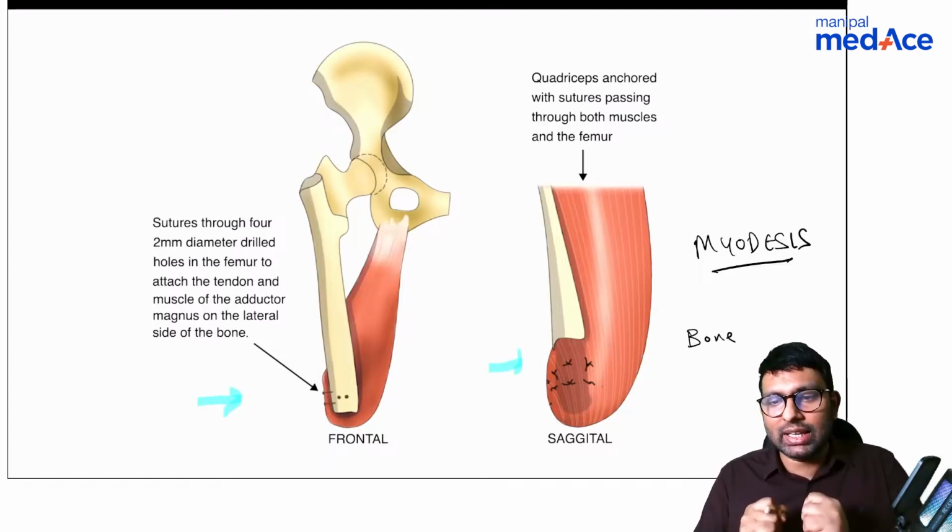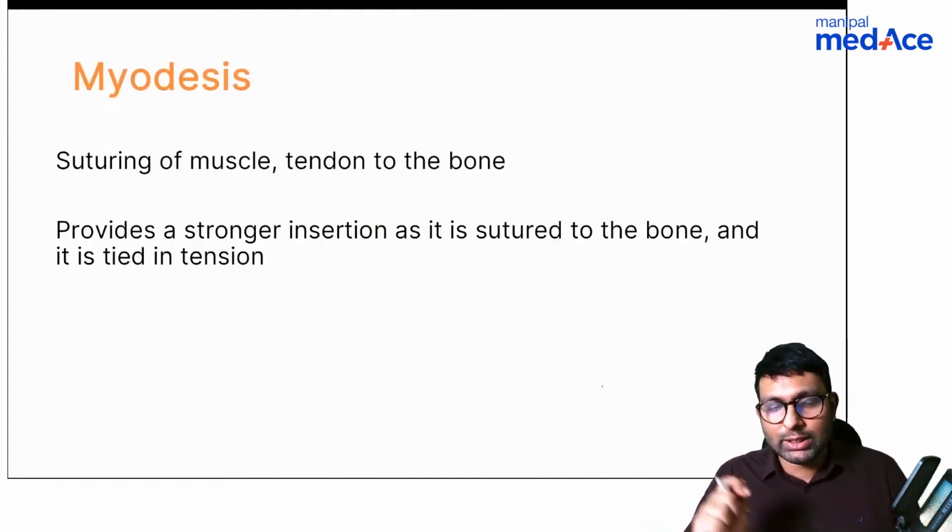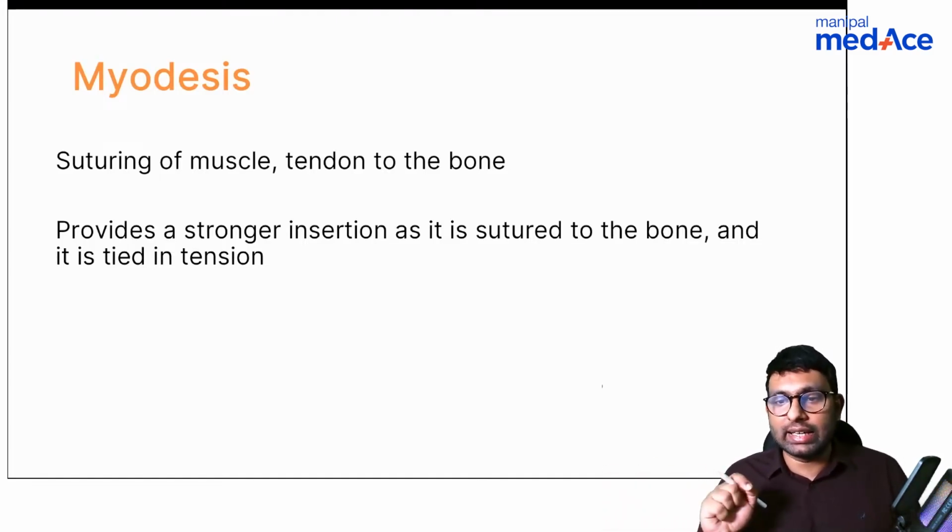There will be good stabilization of the muscle when you attach it to the bone, because you're doing a transosseous fixation. There'll be very good attachment. So this is myodesis, suturing of muscle or tendon to the bone, and this provides a stronger insertion as it is sutured to the bone and it is tied in tension.